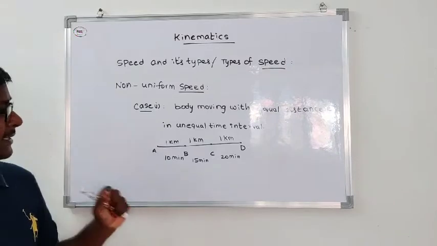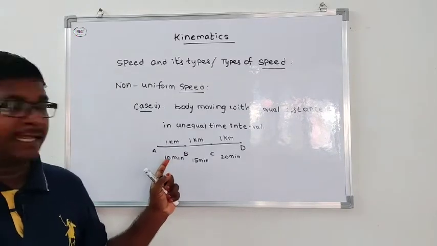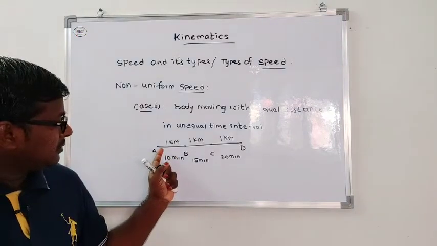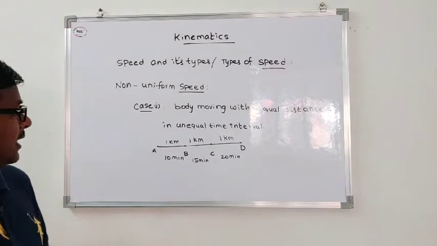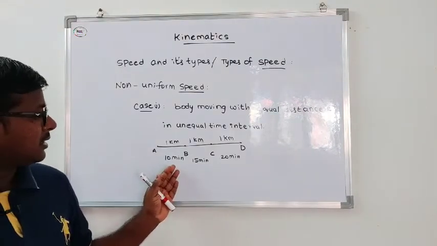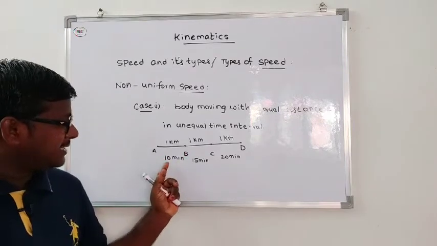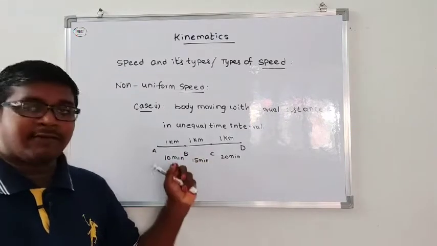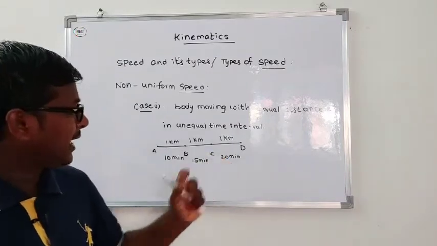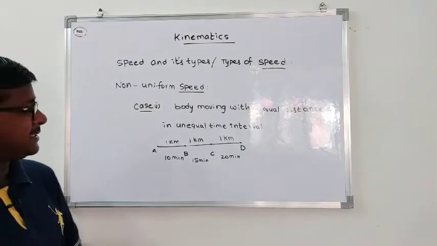In this case, the body moves equal distances at every point, 1 kilometer, and the time interval is unequal: A to B is 10 minutes, B to C is 15 minutes, C to D is 20 minutes. This is the first case.